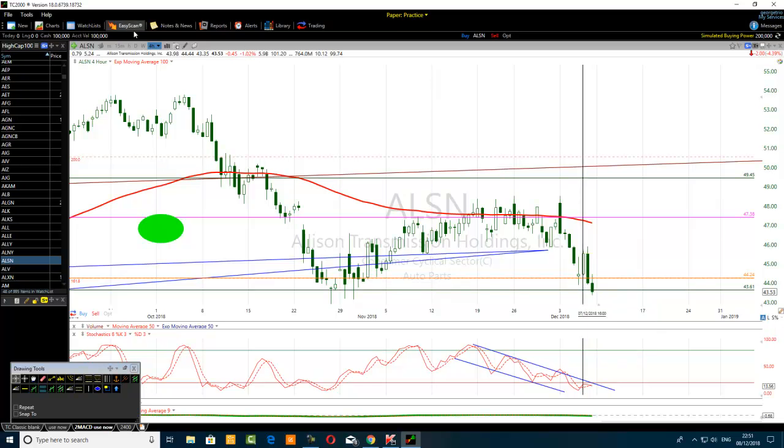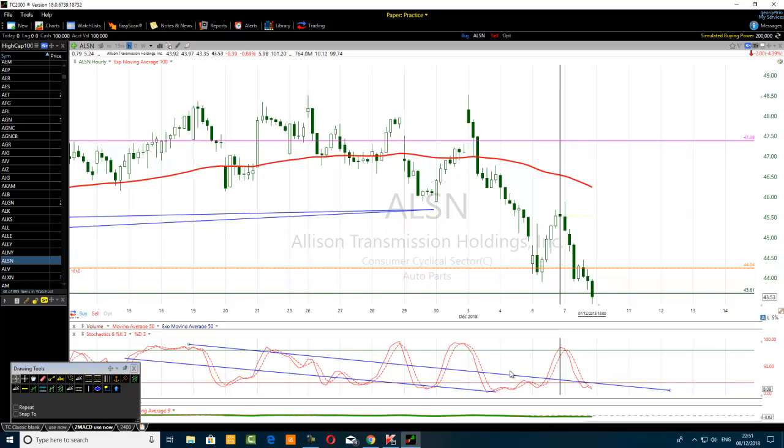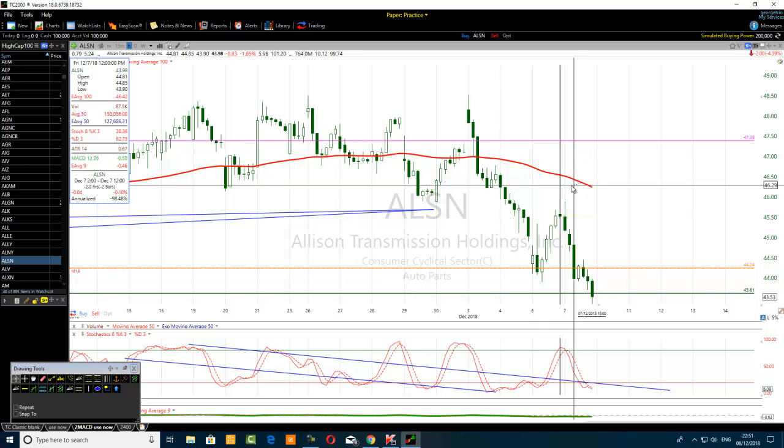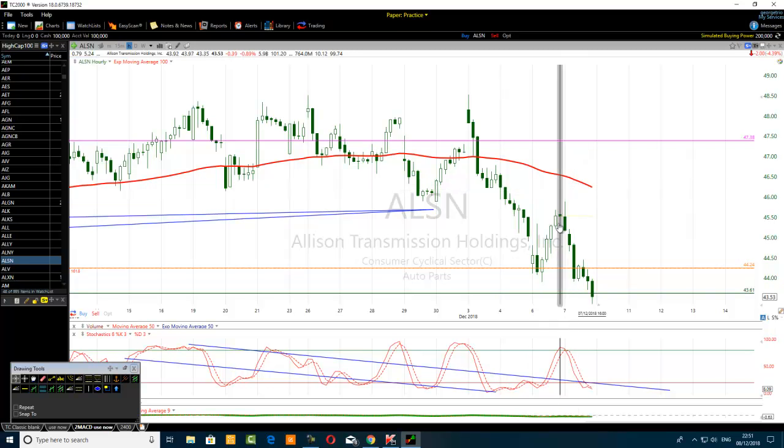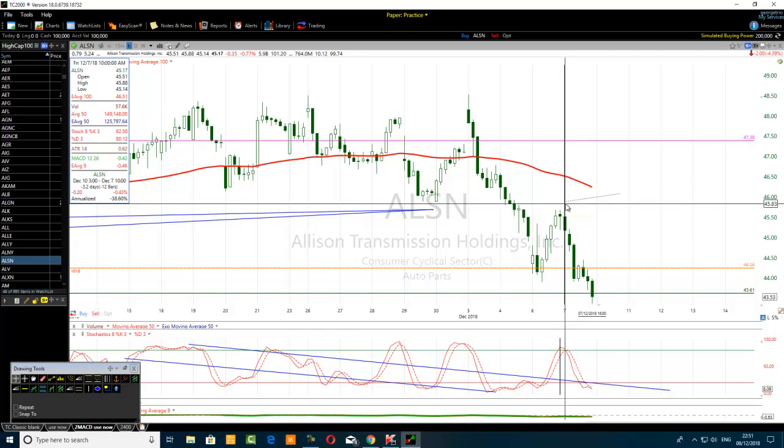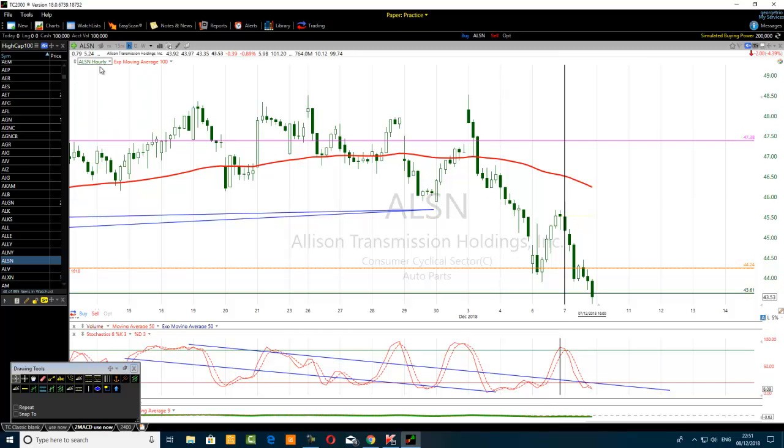If we go to the hourly time frame, you can see that this is the 7th. Now on the 6th, you see the stochastic was overbought on the hourly time frame, and also at the beginning of the 7th. Look at this section here, where I put my vertical line.